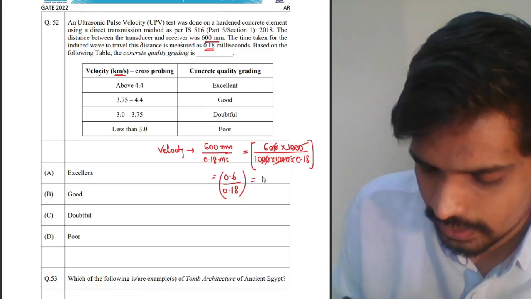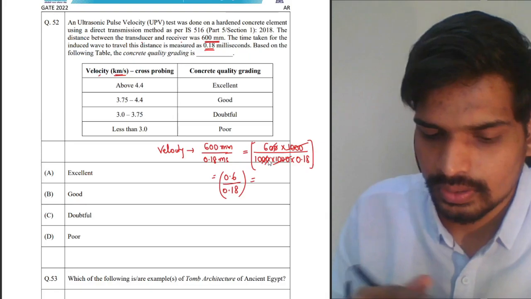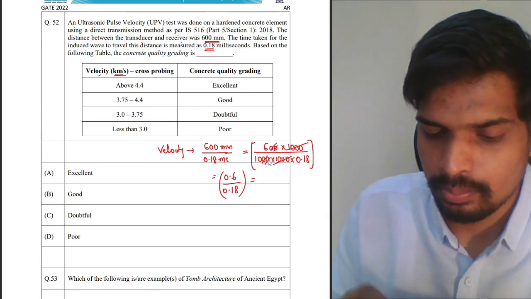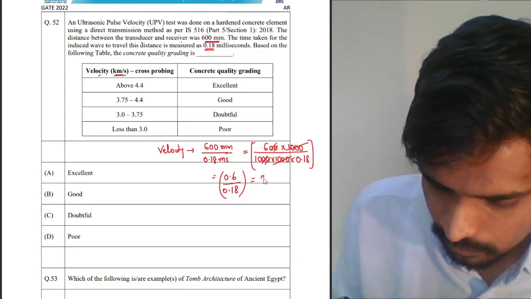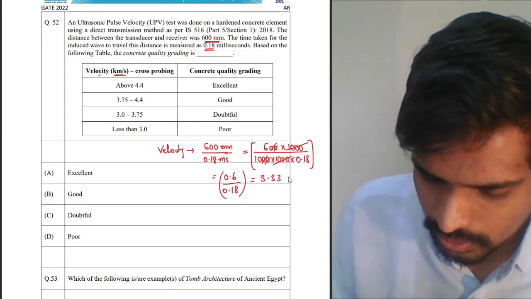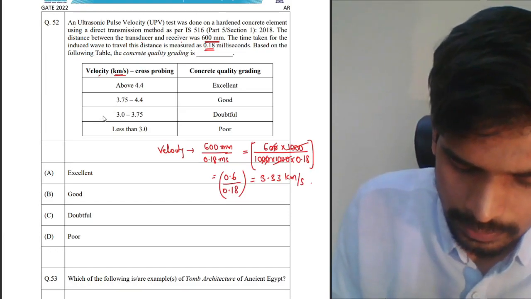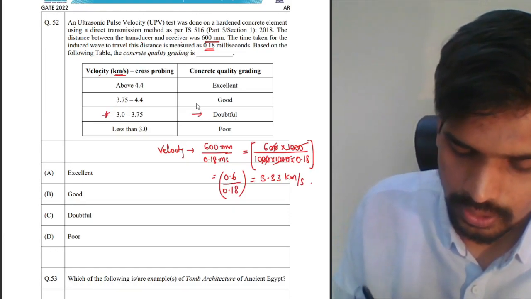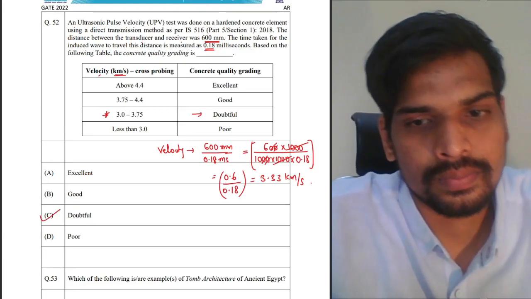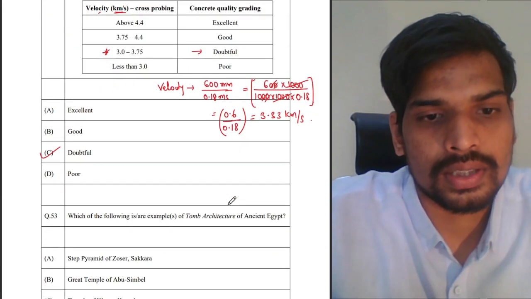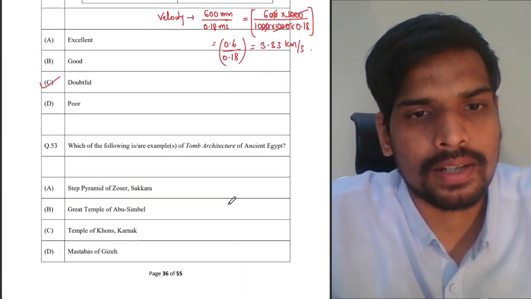You can use your calculators to find out this fraction. 0.6 upon 0.18, 3.33. Just check this 3.33 kilometer per second speed falls under which quality? 3.33 falls under doubtful quality. So the answer is doubtful for this particular question. That is asked for 1 mark. Right? This is 1 mark question. Till 56 it is 1 mark question.